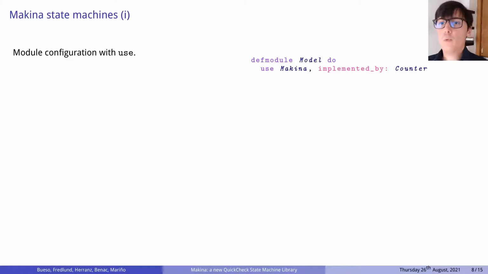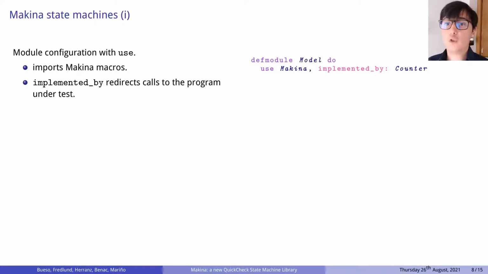First of all, we must configure our model with the use macro. This will import the rest of the macros necessary to implement a Machina state machine. Notice that we use the implemented by construct. This construct allows us to redirect command calls to the module under test. During macro expansion, Machina will introduce the calls to the module where necessary.